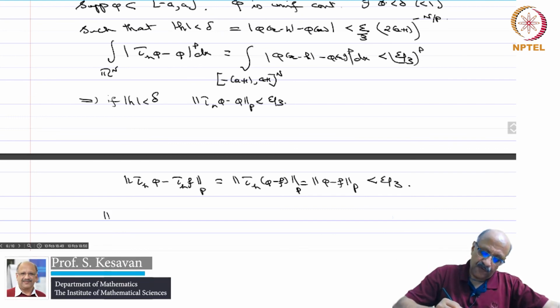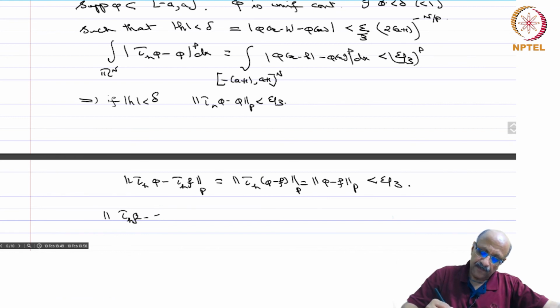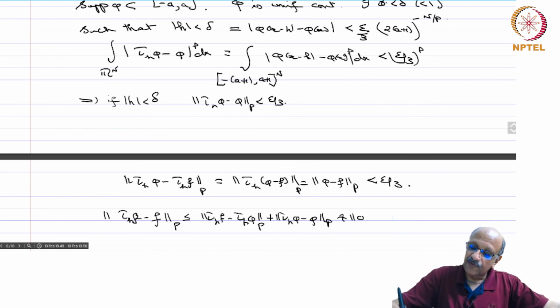So the norm of tau h of f minus f in LP is less than or equal to the norm of tau h of f minus tau h of phi, plus the norm of tau h of phi minus phi, plus the norm of phi minus f in LP, and every one is less than epsilon by 3.